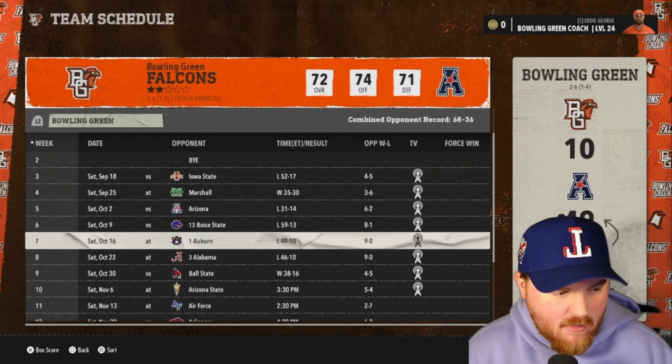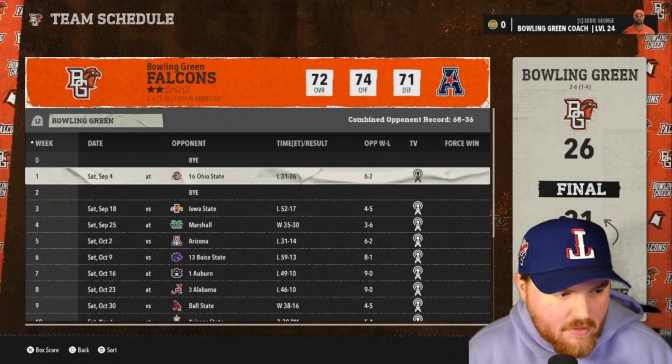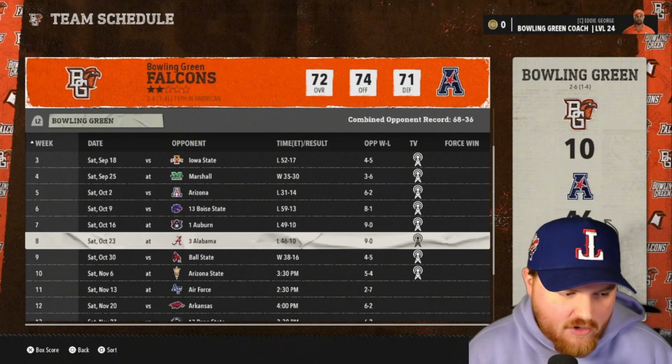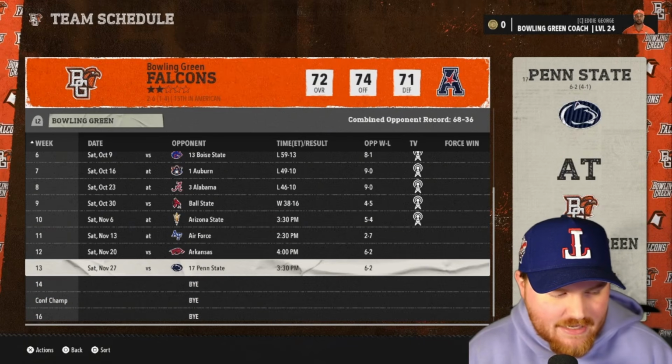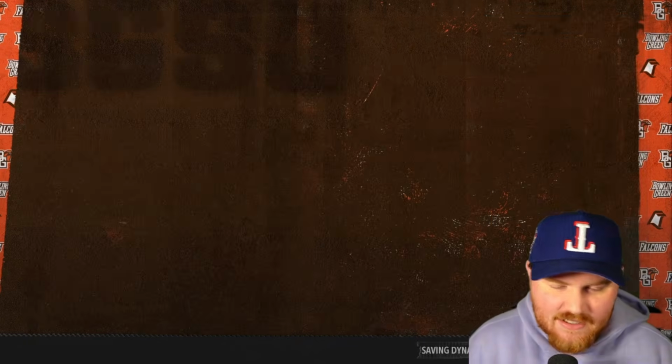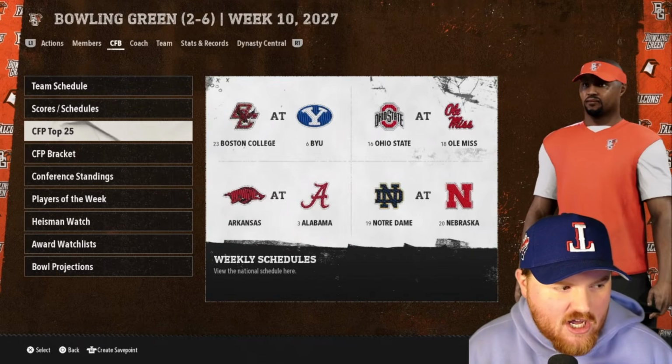I mean, this is a crazy run of games. Boise State, Auburn, Alabama. What does it take? You're right on the edge there to play Ohio State too earlier in the season. So Bowling Green is not in a great spot here. Did, however, get a win over Ball State, which is helpful. But I don't think that we're going to get that many wins with the rest of the season schedule the way that it looks. So RIP Bowling Green, RIP Eddie George, job security.